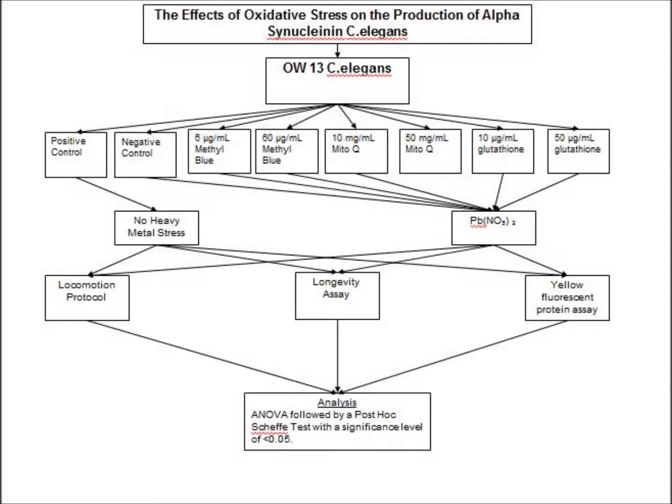All of these groups will be exposed to heavy metal stress using lead nitrate, except the positive control. The LD50 of this stress will be found in the pilot study. To keep the worms in each group age synchronized, they will be induced under a chemical named FUDR, which inhibits the C. elegans from reproducing. The production of alpha-synuclein will be measured using a YFP assay, and the longevity and locomotion of the worms will also be measured. The data will then be analyzed using an ANOVA followed by a post-hoc Scheffé test.